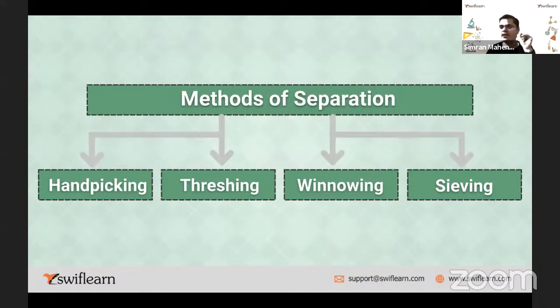Hand picking is the first. I'll give you a simple example. Like, you have a bag or basket of fruits. In that, mango, apple, and chiku are there. Okay, which one is your favorite, by the way? Mangoes. Very good, right? And everyone likes mango. It's the king of fruit, right?